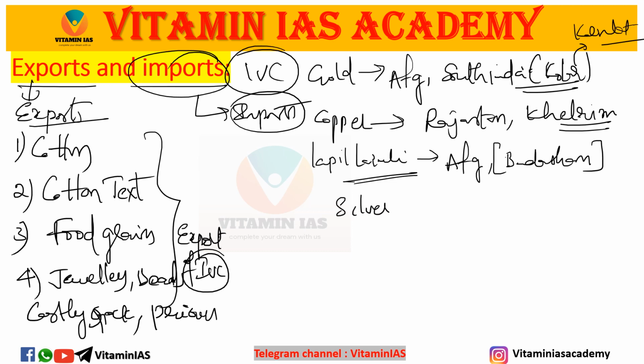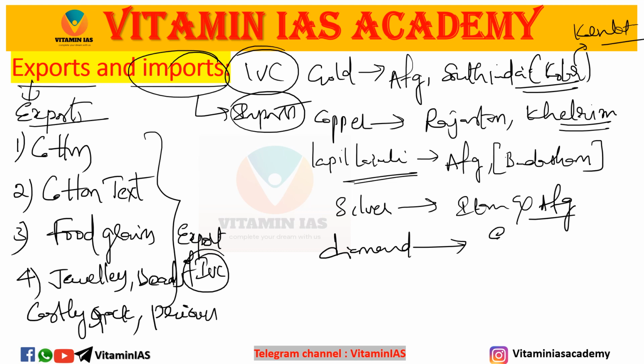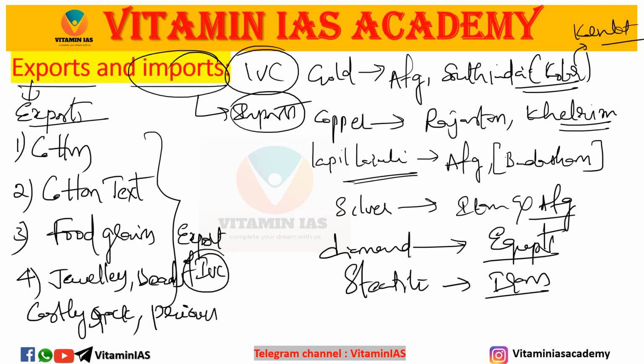Then silver. Silver from Iran and Afghanistan. Then diamonds. Diamonds from Egypt. Steatite from Iran.